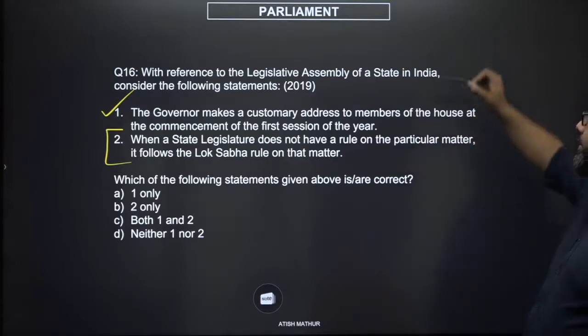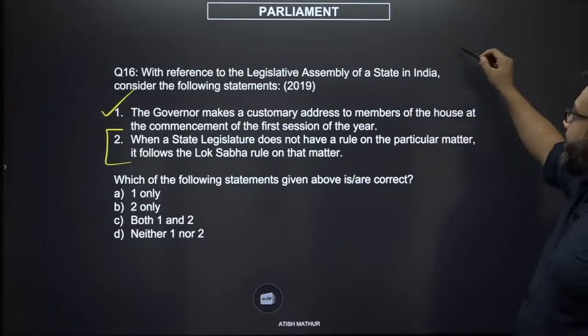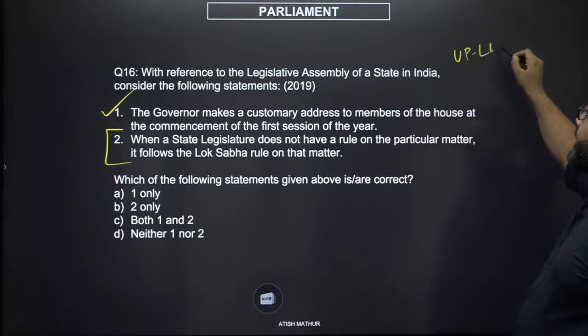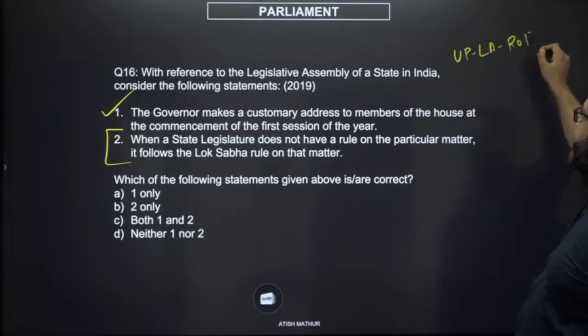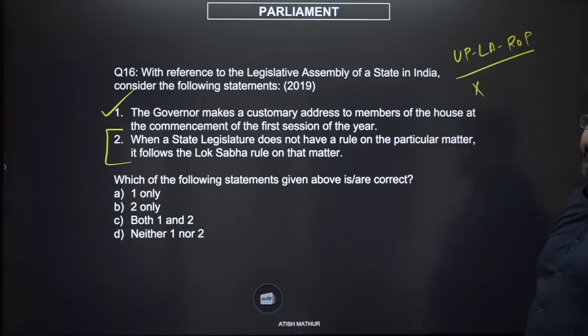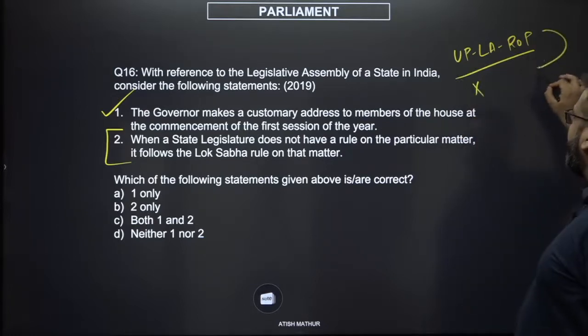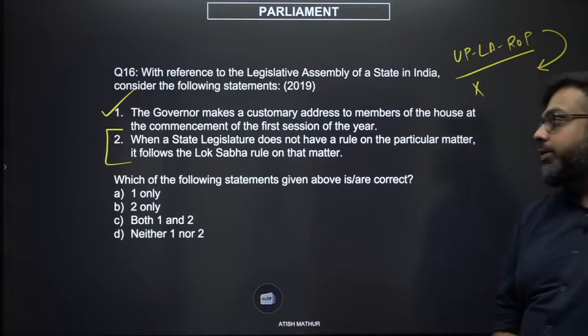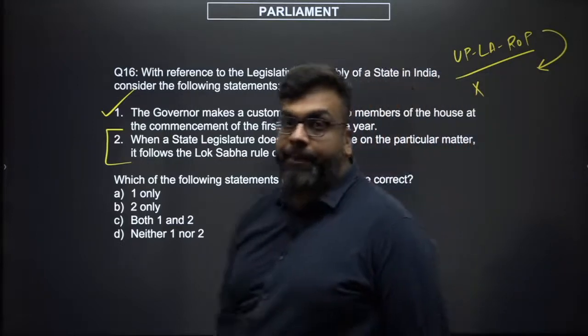What we are saying is, for example, your UP Legislative Assembly has something called rules of procedure, right? Now, on a specific issue X, you do not have a rule of procedure on the matter, right? In that scenario, it will follow the Lok Sabha rule on that matter.